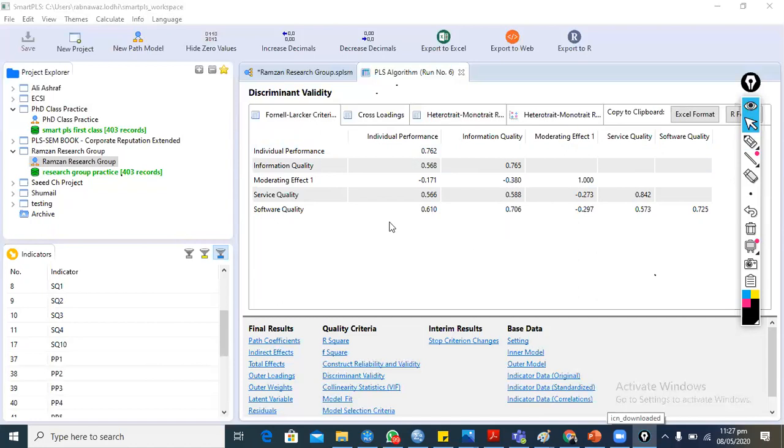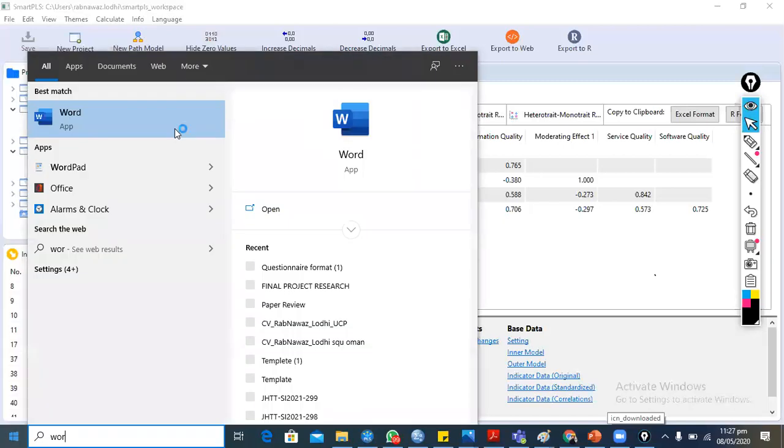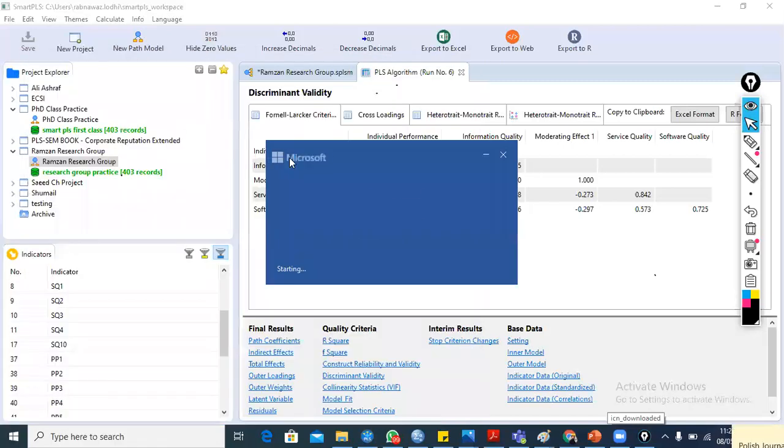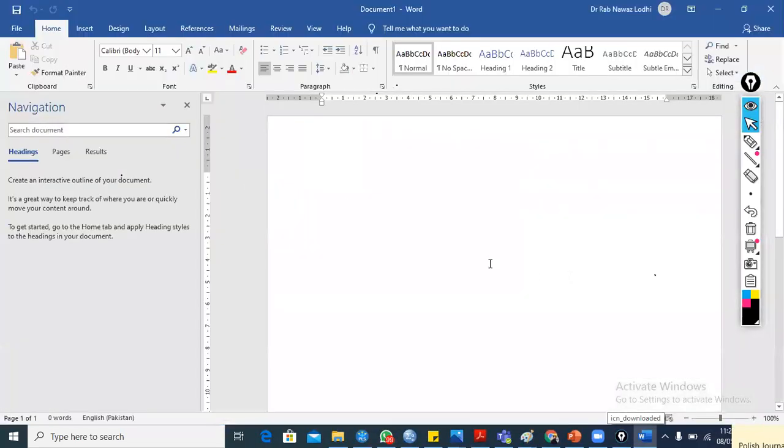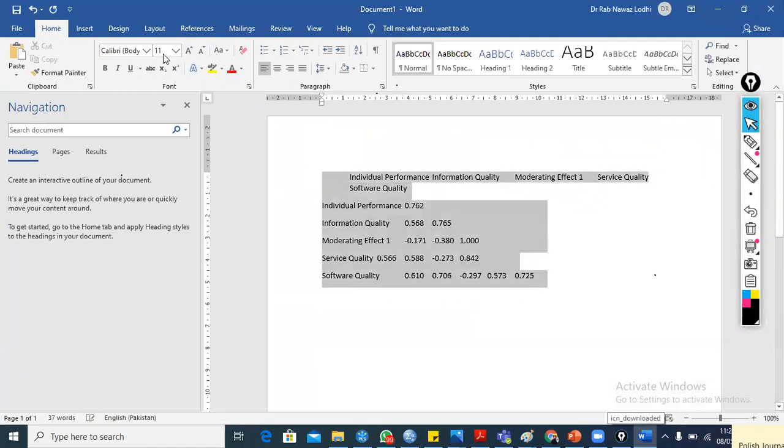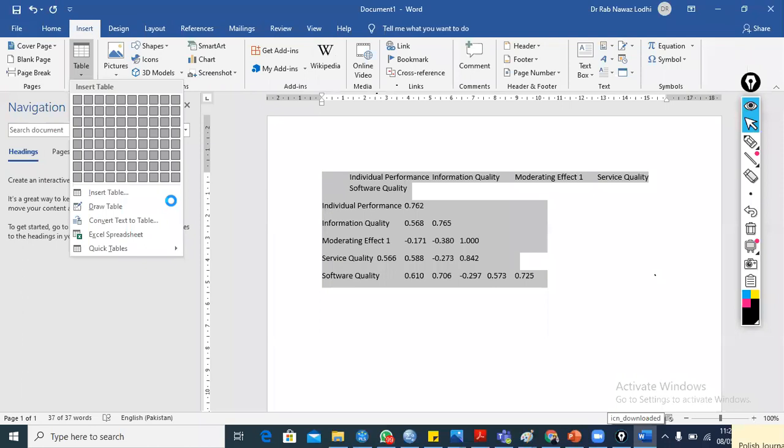We can also export this Fornell-Larcker criteria. We can just click Excel format, and we need to go back to the Word document. We need to select it and convert text to table.